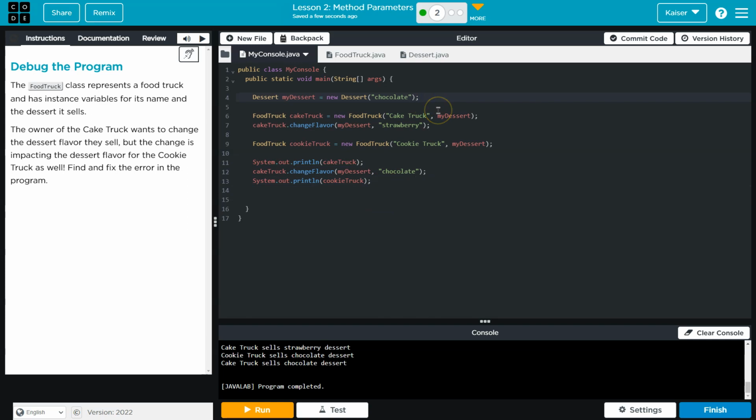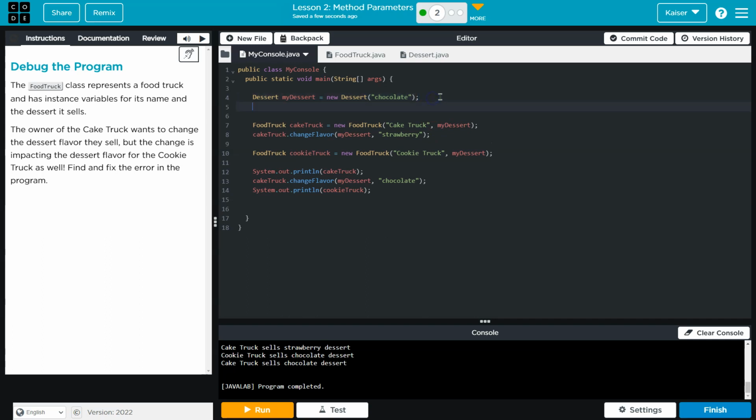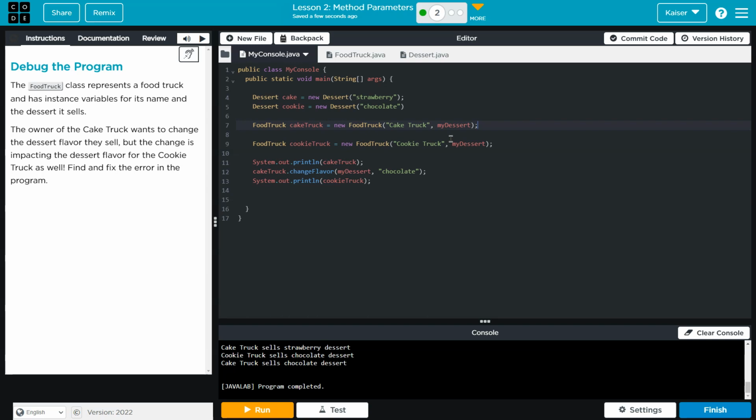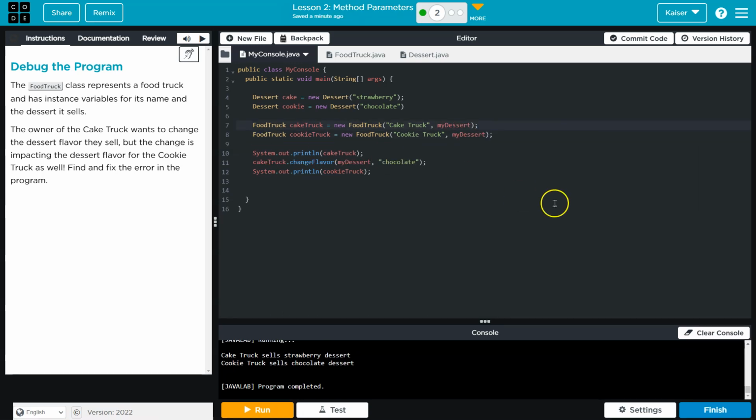So what we need to do, since we're just creating a reference to an object when we pass it, is create another dessert. And so I'm going to have one dessert named my dessert. And actually, I'm just going to change this to cake. All right, and kapow, kapow. And now, let me kill that off and that off. I'm going to get rid of this line, I guess. And I don't need to change the flavor either.